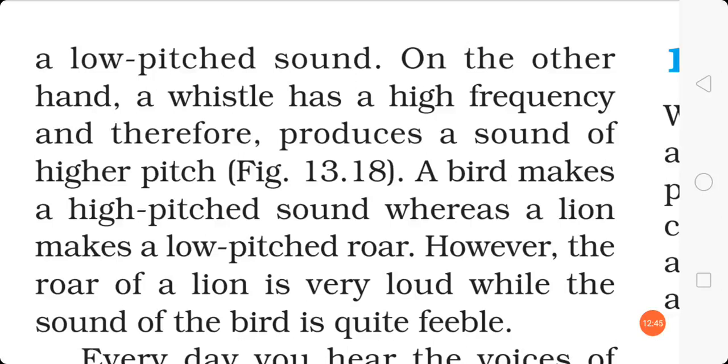However, the roar of a lion is very loud while the sound of a bird is quite feeble. Okay, so now you understand that a loud sound doesn't mean that it is a high pitch sound. Sometimes loud sounds are also low pitch sounds. Loud sound means its loudness is more, and high pitch sound means its clarity is more. You can listen to that voice clearly.